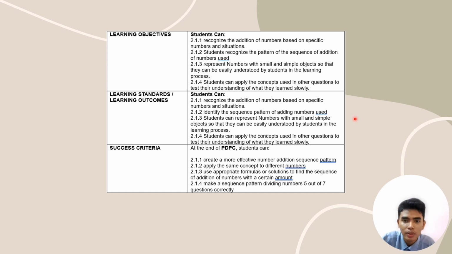So moving on to 2.1.4 over here, which is apply the concepts used in other questions to test student understanding of what was learned. If you want to know what it means, when we solve one problem about a certain formula or subtopic, we don't want to stop there. We need to apply it to a different situation, but still use the same method, so we can test our understanding: did we really understand this topic or this formula to use when we get different problems?